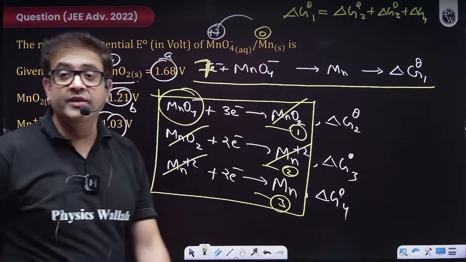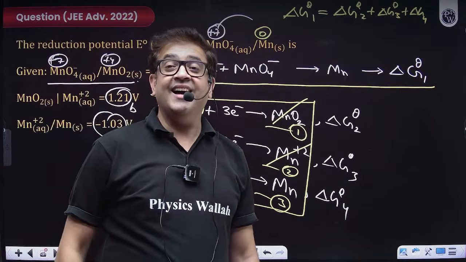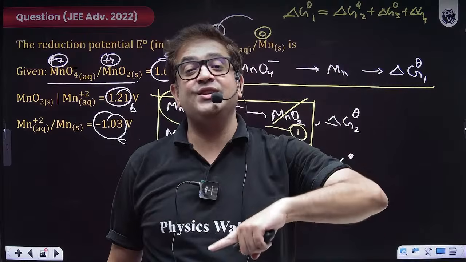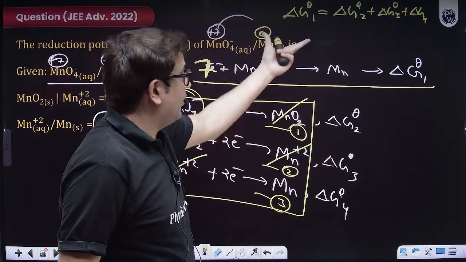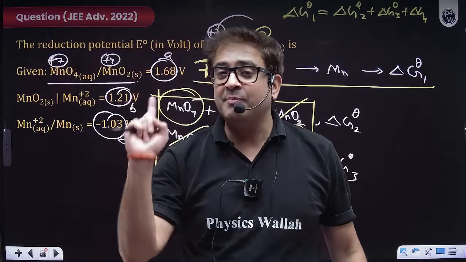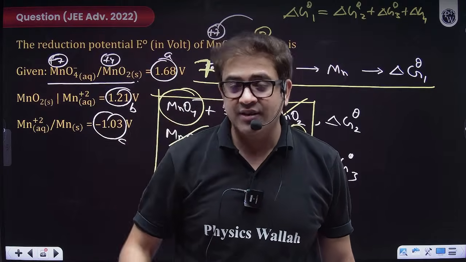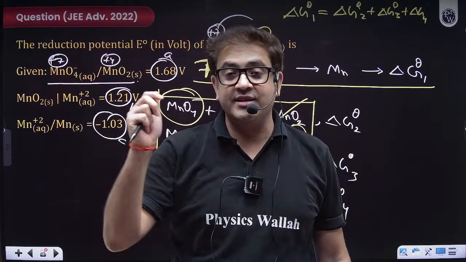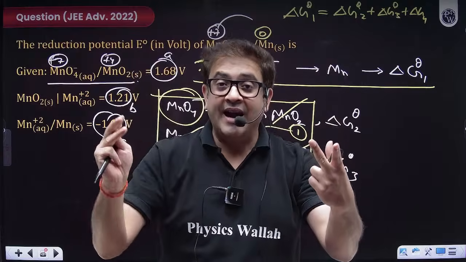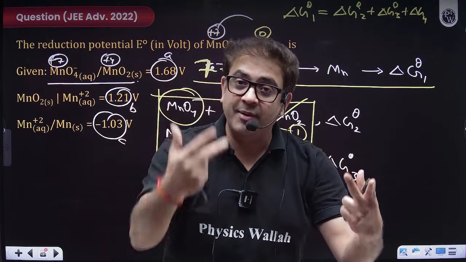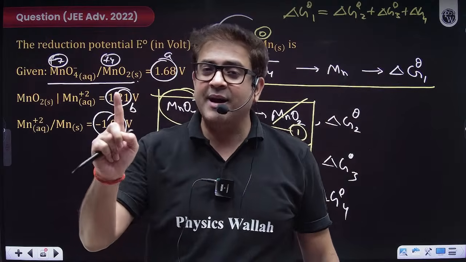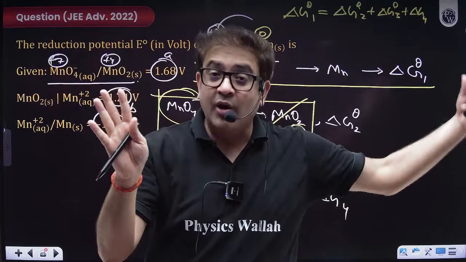I hope everybody is clear with this. Now we have already derived the formula. Delta G is equal to minus NFE, and delta G0 will be equal to minus NFE naught. E naught is given, so I'm not writing the complete formula. Because minus F will get cancelled. Do not think about that minus, because delta G0 is minus NFE naught for everybody. So minus F, minus F, minus F, minus F gets cancelled among all.